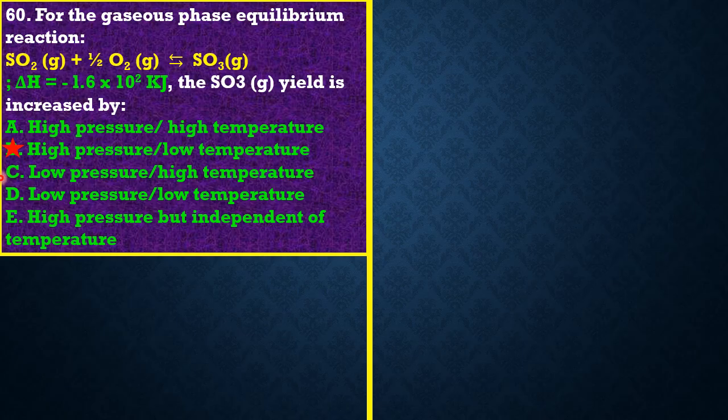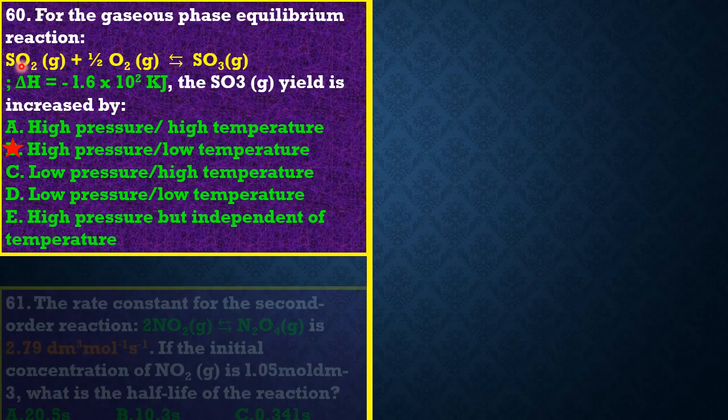C, low pressure, wrong. High temperature, still wrong. D, low pressure, wrong. Low temperature, correct, but the overall effect is wrong. E, high pressure, good, but saying it is independent of temperature is false. This reaction is influenced by an increase or a decrease in temperature.